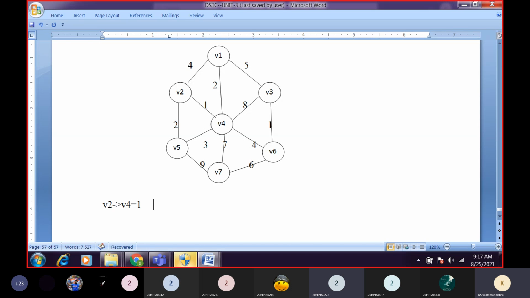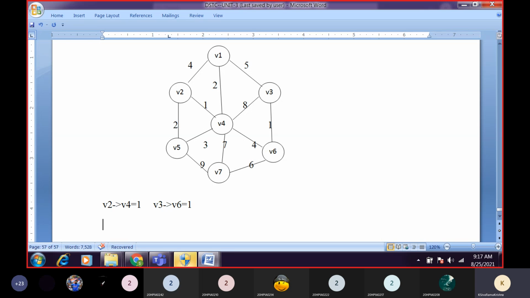Are we having any other edges with weight 1 in our graph? V3 to V6, sir. V3 to V6, which is also equal to 1. Are we having any other edge equal to 1? No, sir. Then we will go for the second least weight. What is the second least weight? 2, sir.